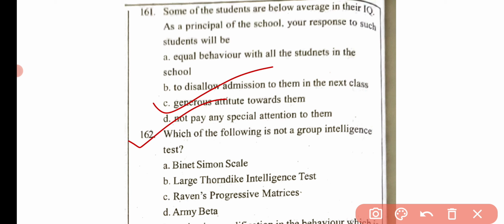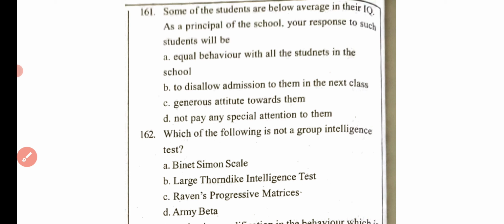Then the next question is, which of the following is not a group intelligence test? Option A, Binet-Simon scale. Option B, Otis-Lennon or Thorndike intelligence test. Option C, Raven's Progressive Matrices. And option D, Army Beta. Here the correct answer is option A, that is Binet-Simon scale.